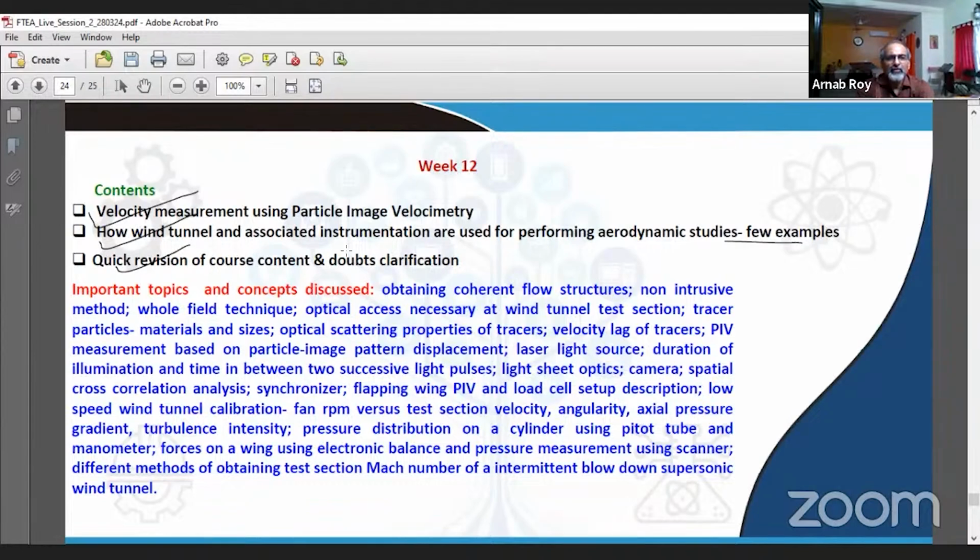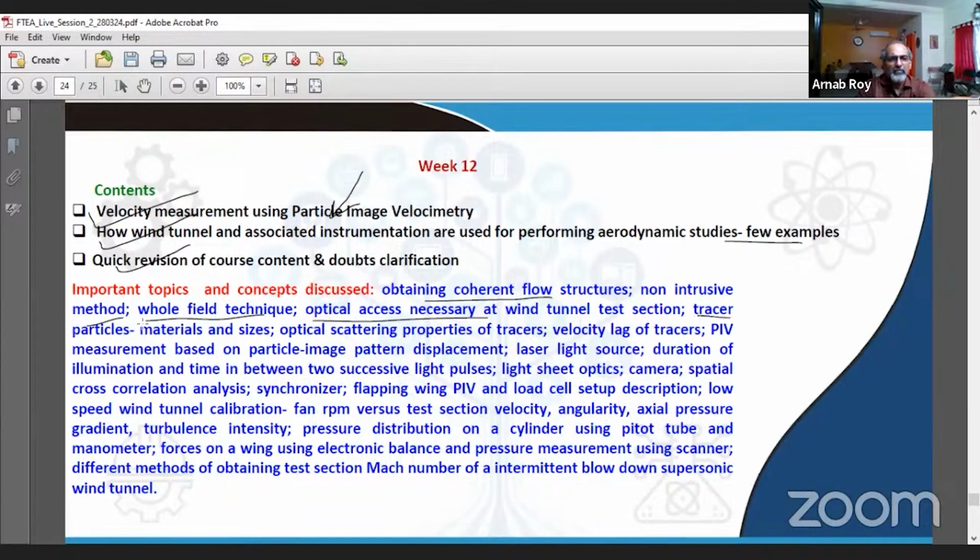of the course content, which we are also doing now in the form of the live session 2. So obtaining the coherent flow structures in the flow through a non-intrusive method, that's the intention of particle image velocimetry. It's a laser-based technique. And we look at the entire flow field. We do not make point measurements. Optical access is necessary for performing this.